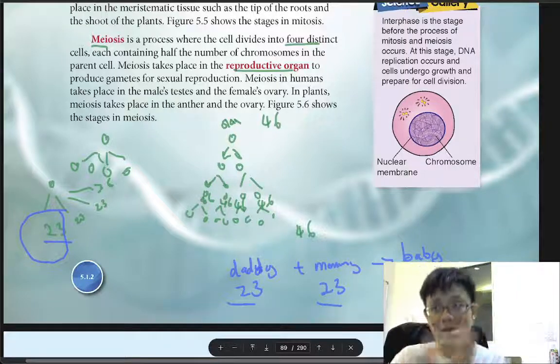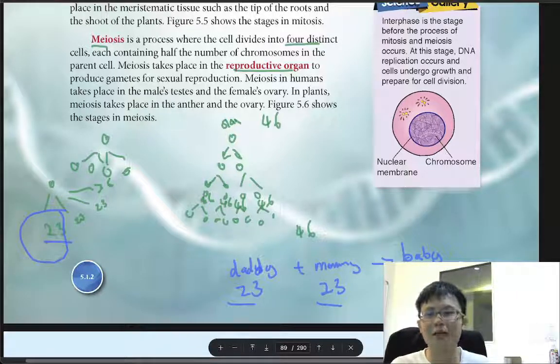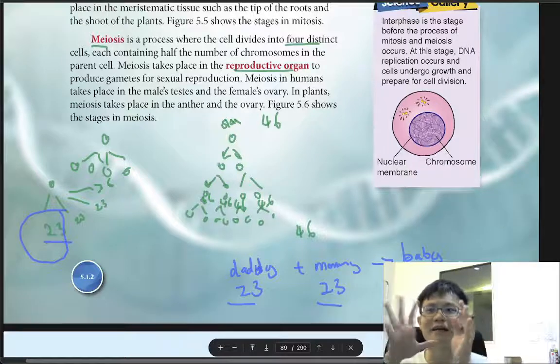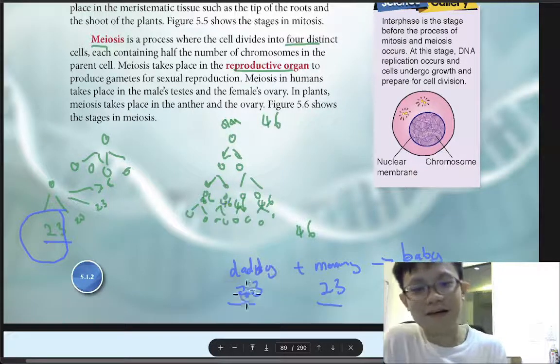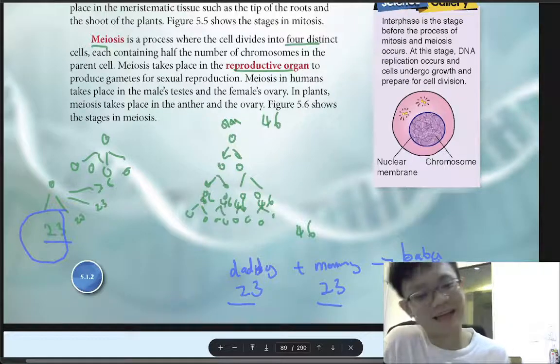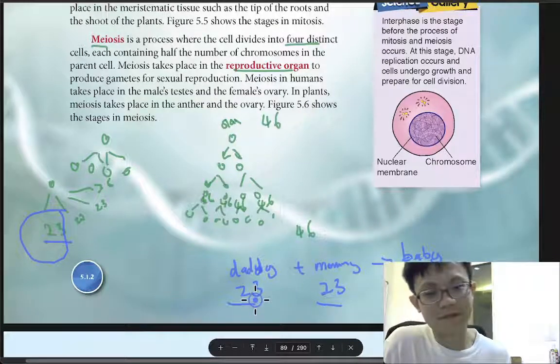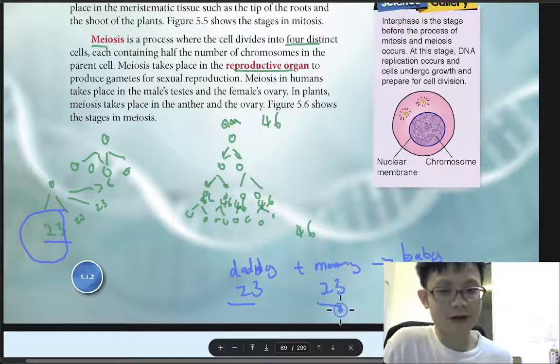So you are a compound, because you are chemically combined from daddy and mommy. You are half from daddy, half from mommy, and then you will have 46.